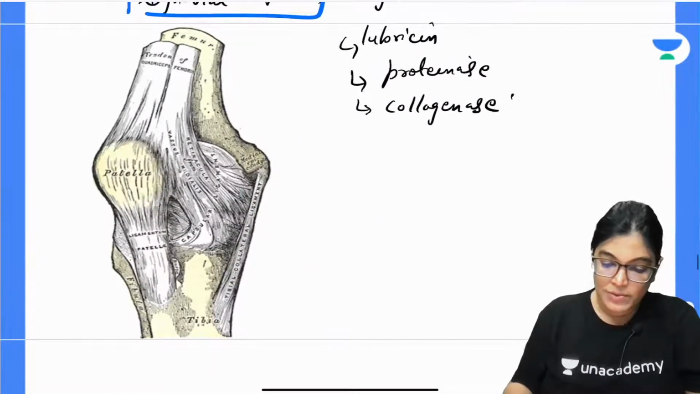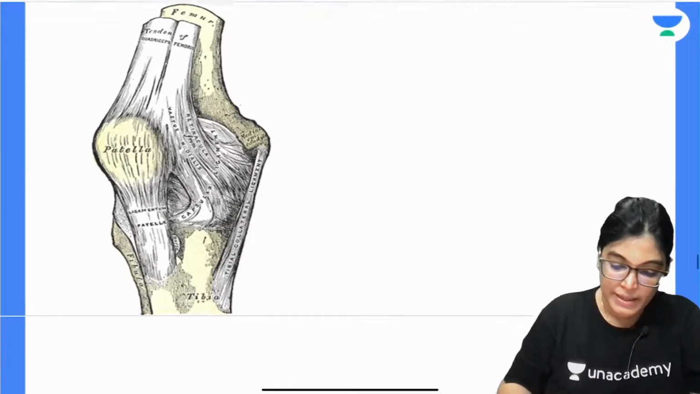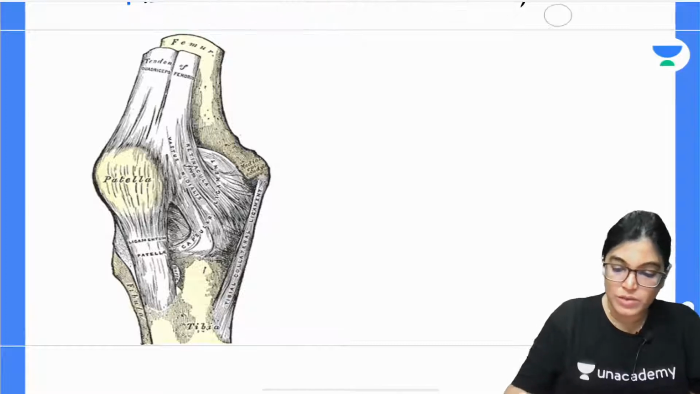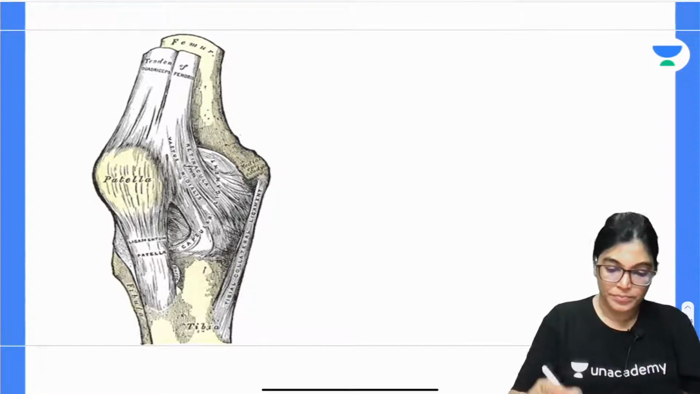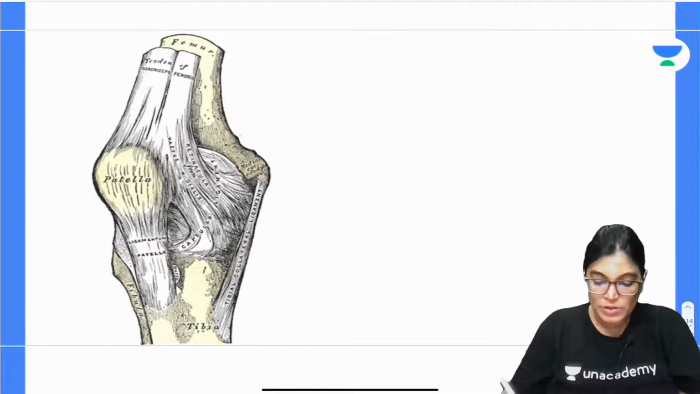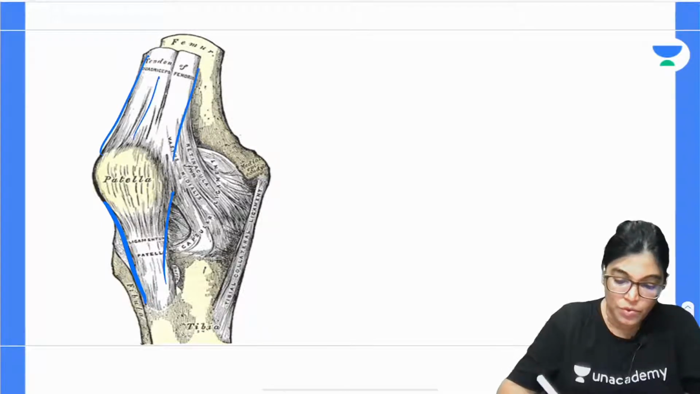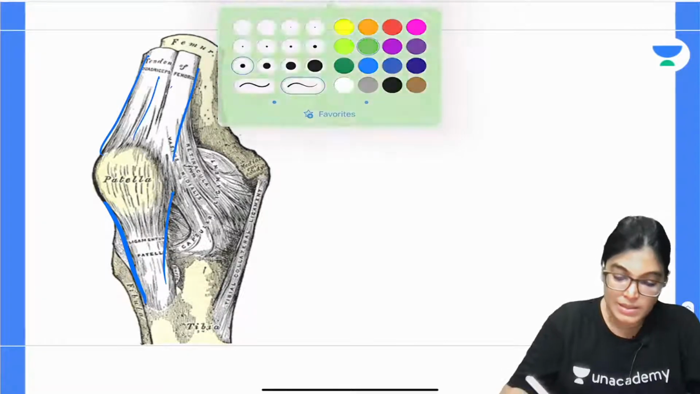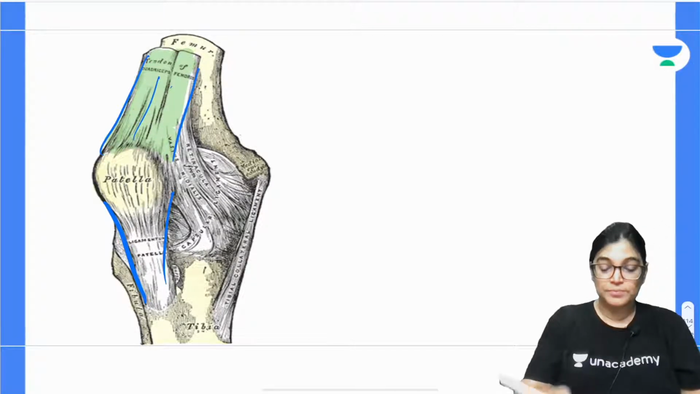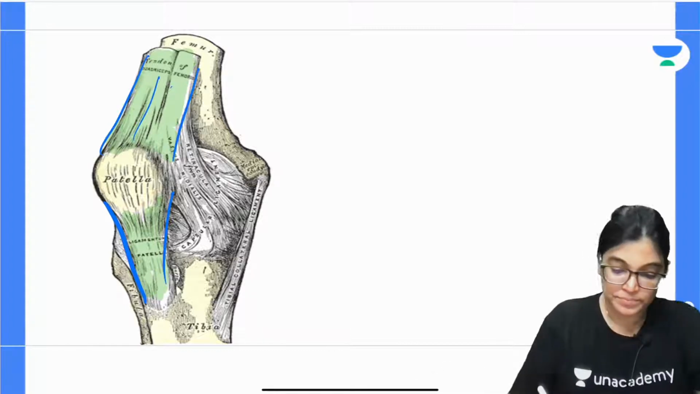Now the next ligament which I want to explain is the ligamentum patellae. Let's focus on it. In this diagram you can see the ligamentum patellae has been shown. Actually it is an extension of the tendon of quadriceps femoris, the muscle of the anterior aspect of the thigh, which extends onto the knee joint, forming the ligamentum patellae.